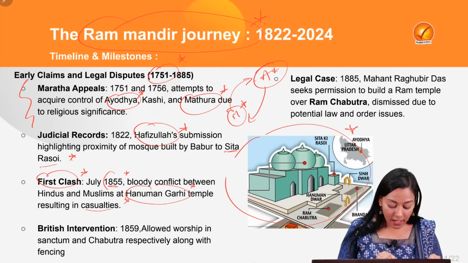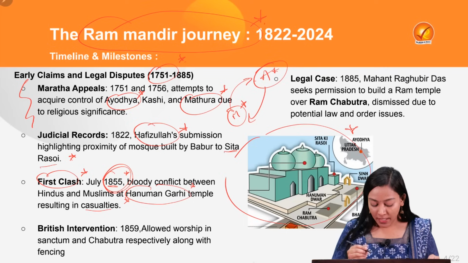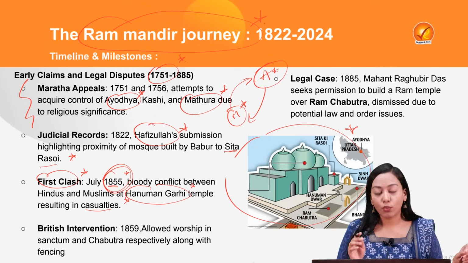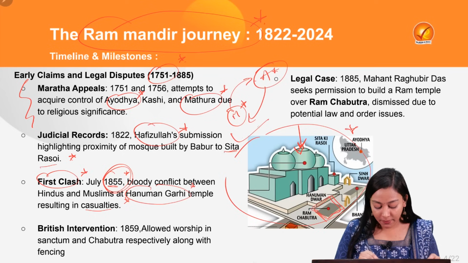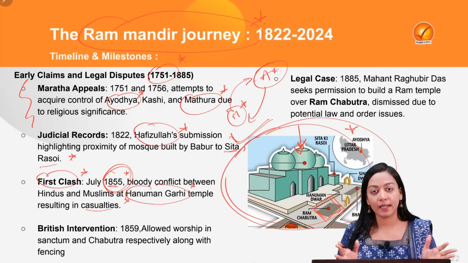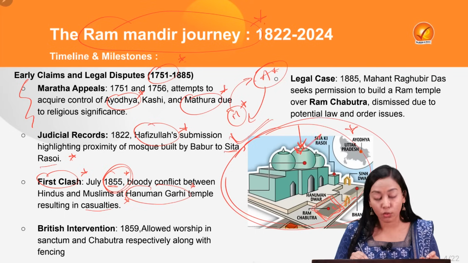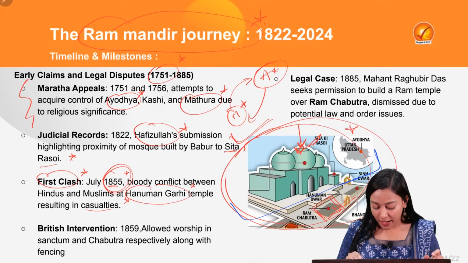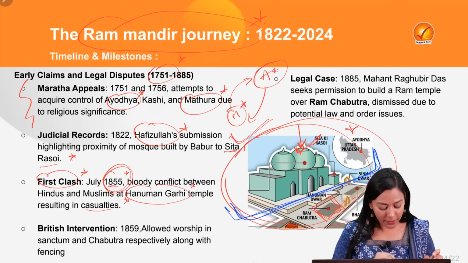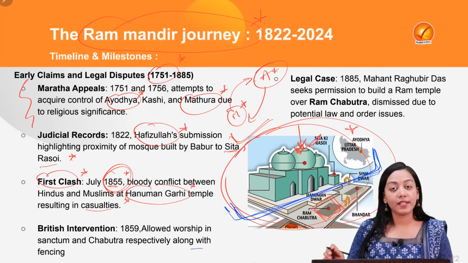Now as you know, this is the era where India is being ruled by the Britishers. So the Britishers will intervene, and they will say that Muslims are allowed to worship in the Babri Masjid sanctum and Hindus are allowed to worship in the Ram Chabutra, which is located in the same infrastructure, within the same settlement. So Hindus will be worshipping over here and Muslims over there. And in order to avoid any conflict between them, they made a barricade of fences. This was done by the British government, and they did a strong fencing for it.